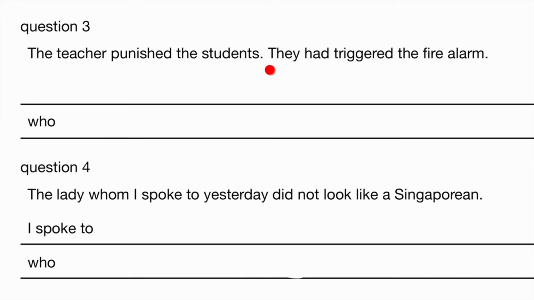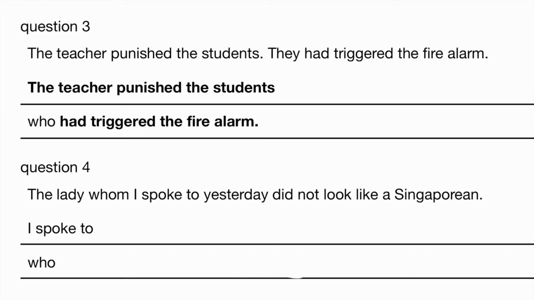The teacher punished the students. They had triggered the fire alarm. So I'm assuming it was a false alarm, maybe just a prank, but it definitely deserves punishment. Next, the teacher punished the students who had triggered the fire alarm.